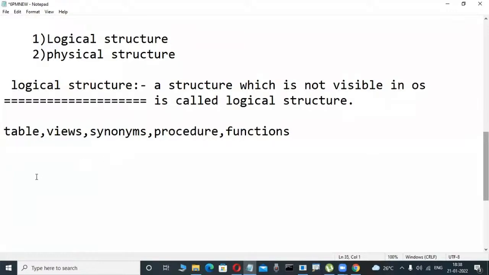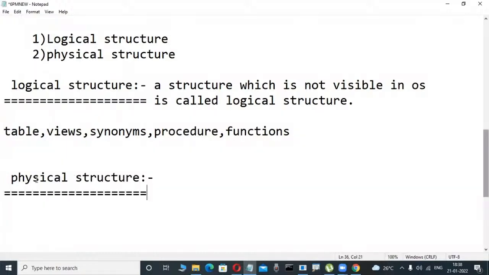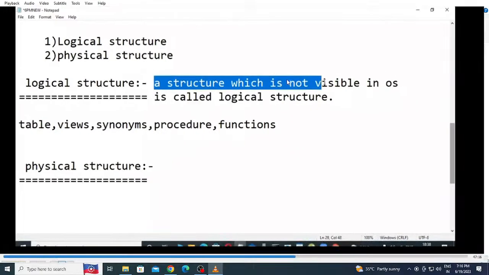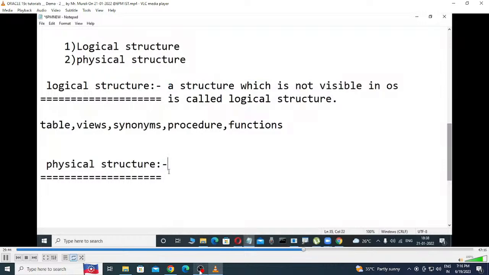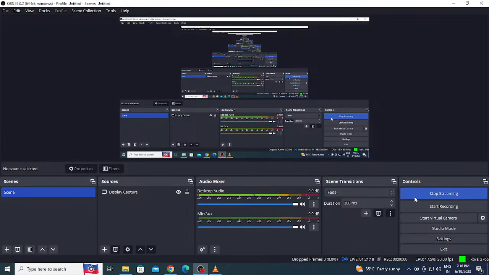Now observe here. What is a physical structure? Don't write it down. Now check it out, just roughly observe it here. A physical structure is there. Just for the idea, what does a physical structure mean? This is the opposite: a structure which is visible in the operating system. So now here, don't write it down. Observe it here. A structure